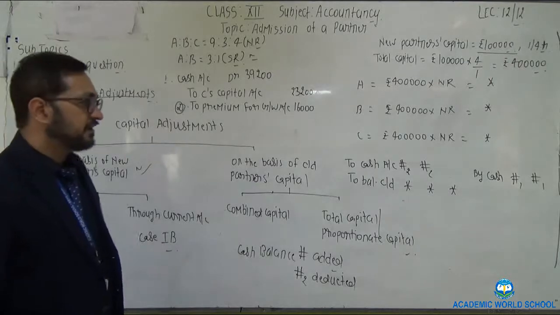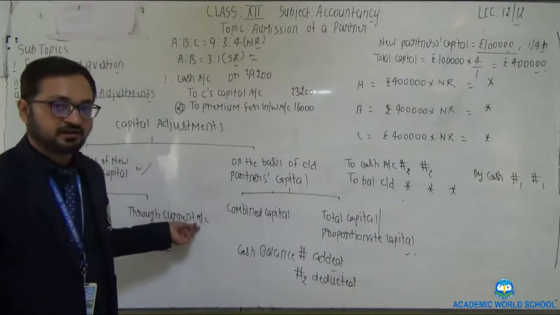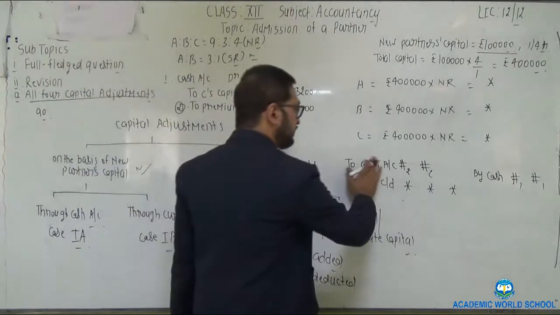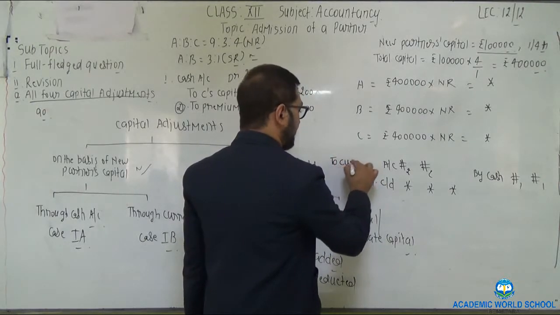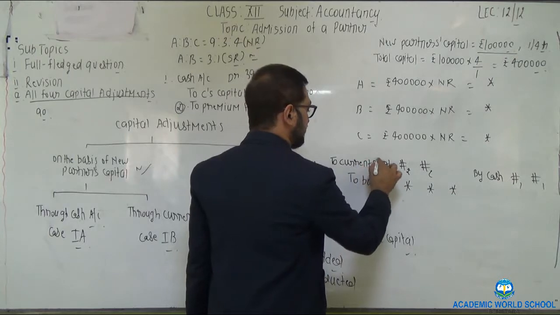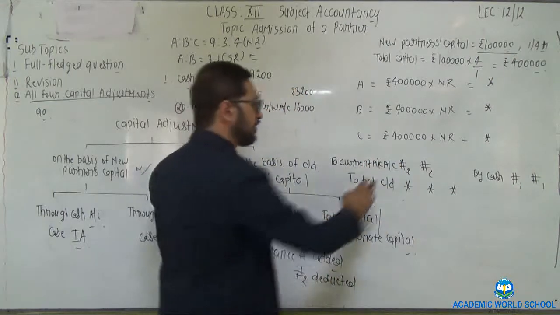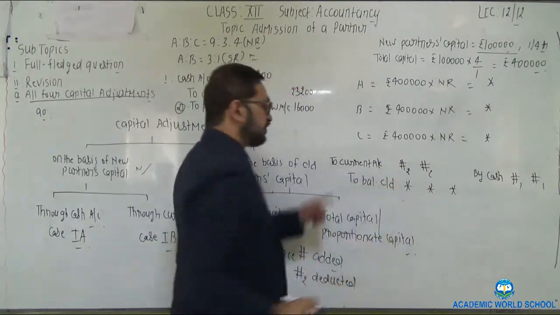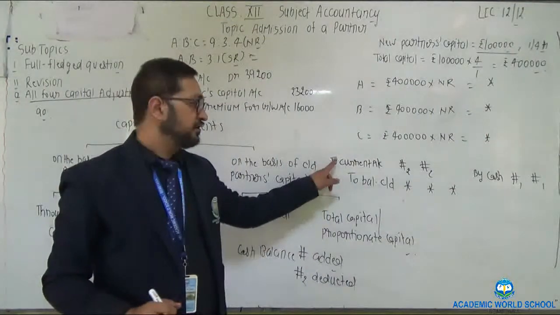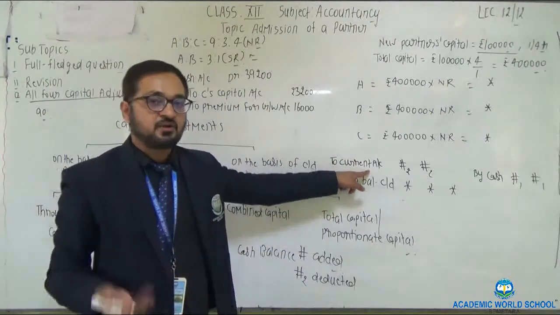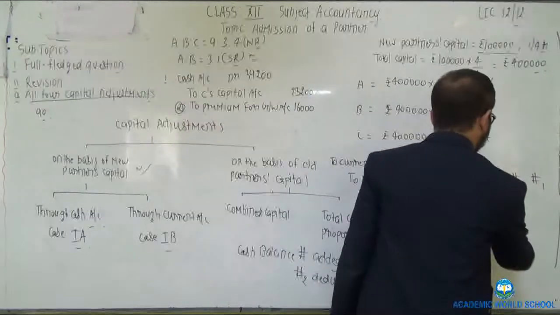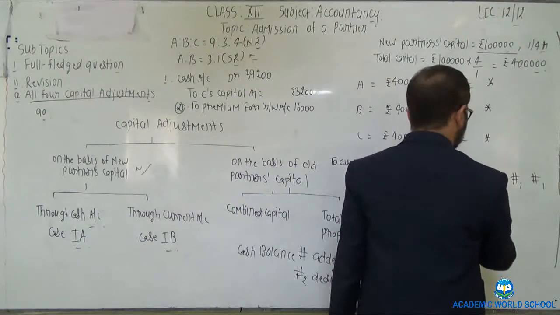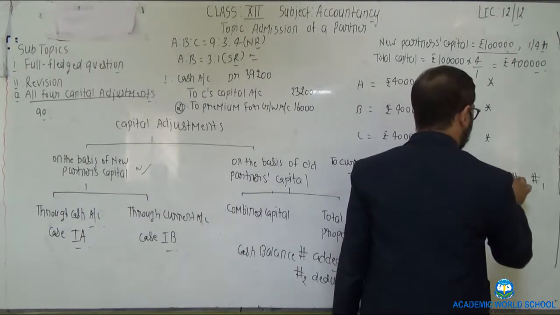Now second, that is case capital adjustment 1B. How to solve this capital adjustment? Through current account. So in place of cash account, you can replace it by opening current account. So in place of cash account, you can write to current account. Accounting treatment is same. Balancing figure on the credit side, also write here as by current account.